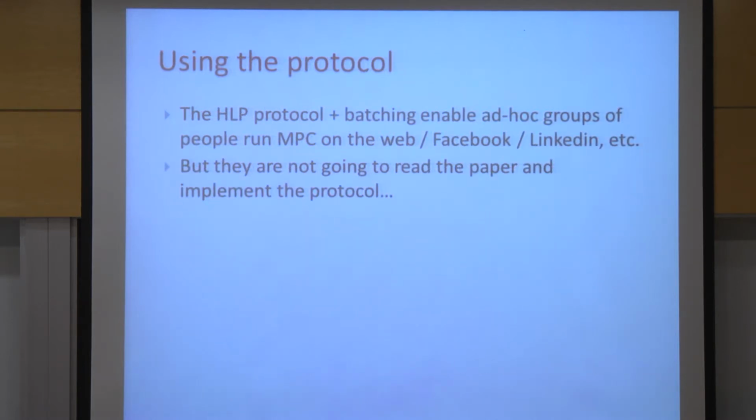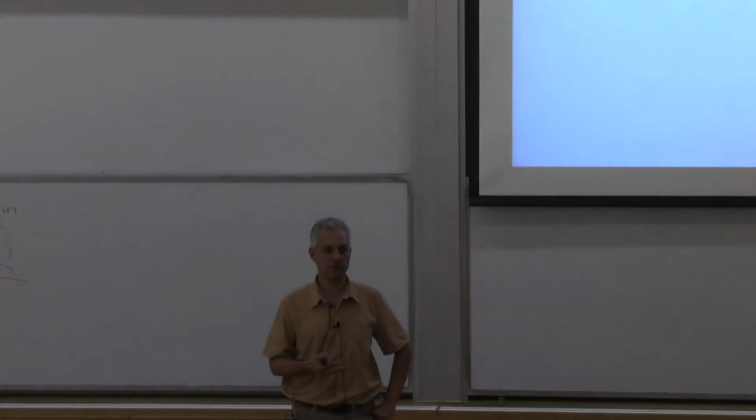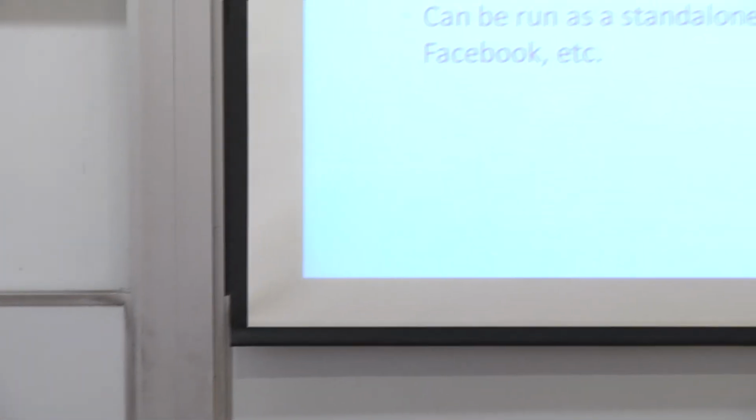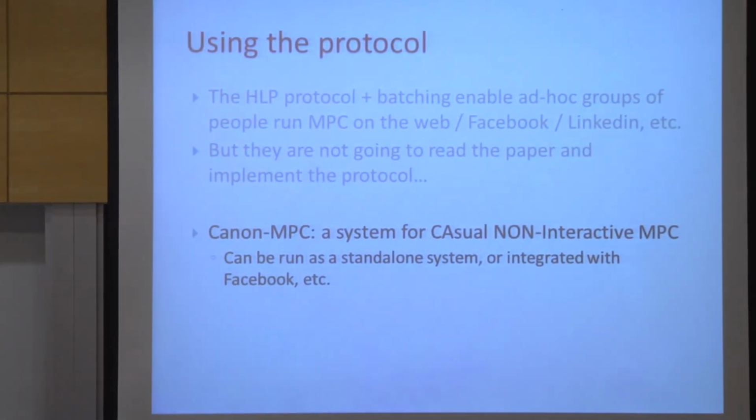Okay? So suppose we want to use the protocol. So we described the protocol. It's pretty simple. Okay? You can follow the paper and implement this. And then you can use it on the web, on Facebook, to do some voting among your friends. Okay? However, to do that, you have to read the paper and implement it, and people usually don't do this. So we wanted to give them a tool to do that. And this is the work I've been doing with Ayman Chavus here, where we actually implemented this. We call this system Canon MPC, for a system for casual non-interactive multi-party computation. Okay? And it can be run as a standalone system or integrated with other systems.